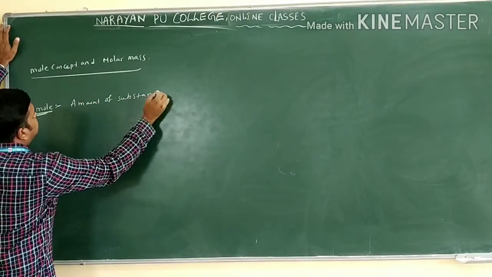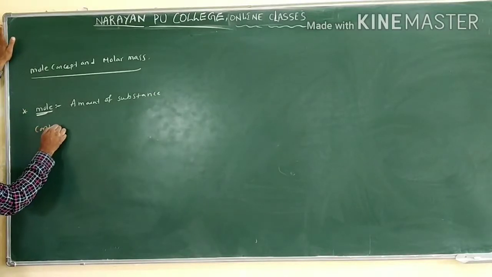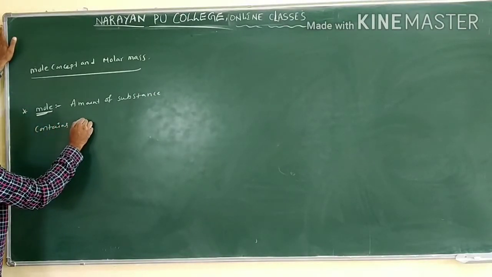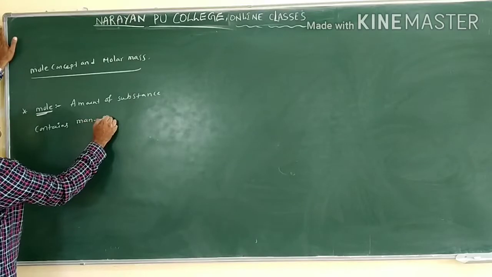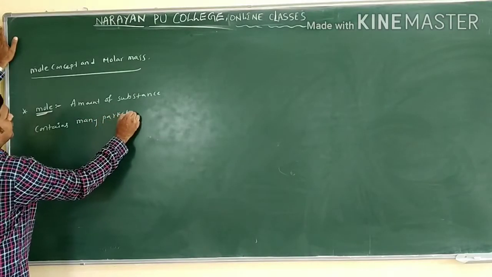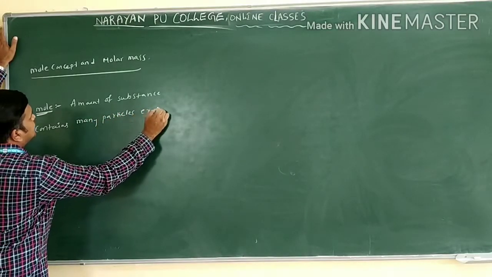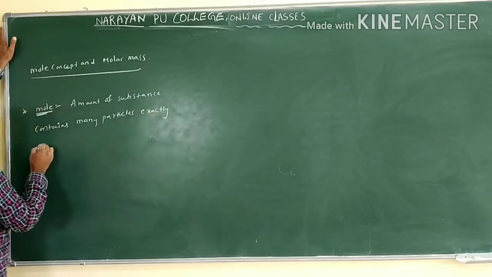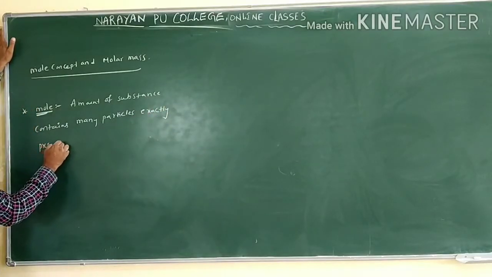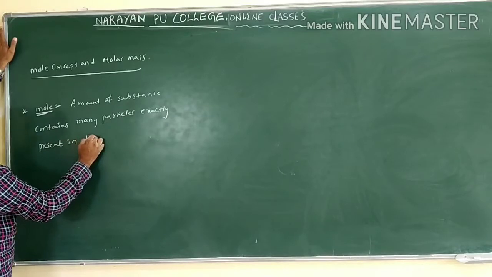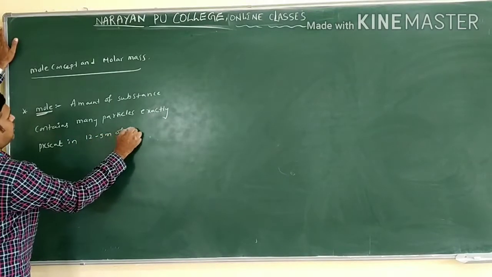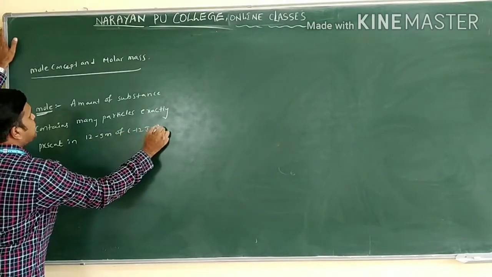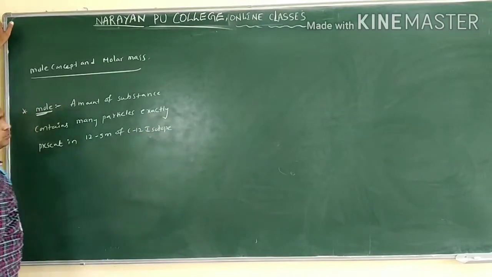Amount of substance contains many particles. Many particles, exactly representing 12 grams of C12 isotope.